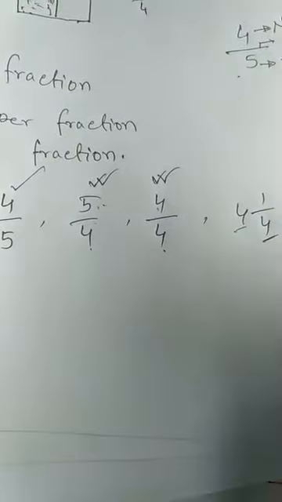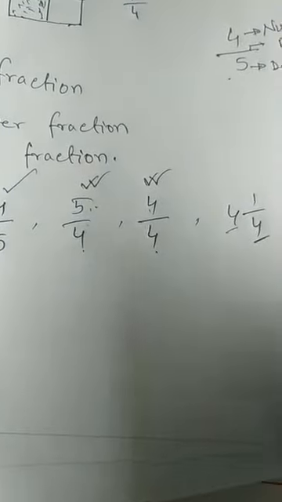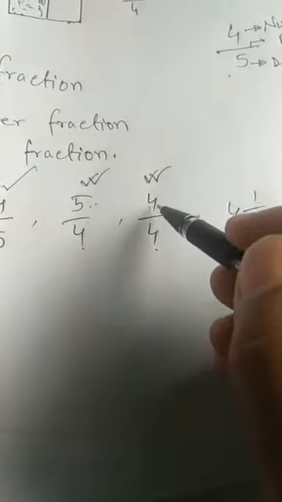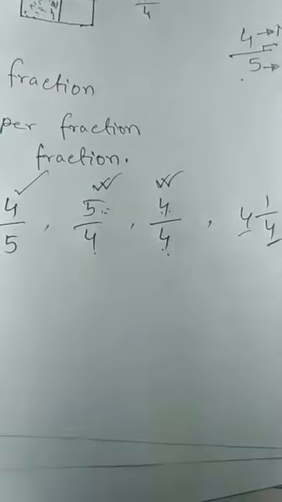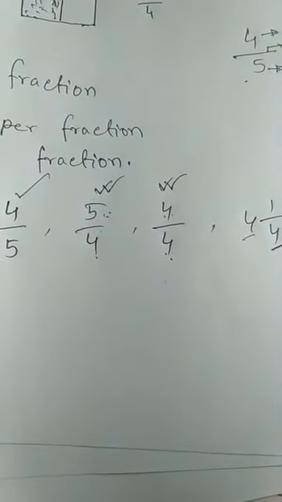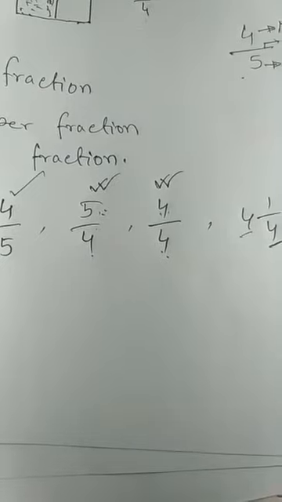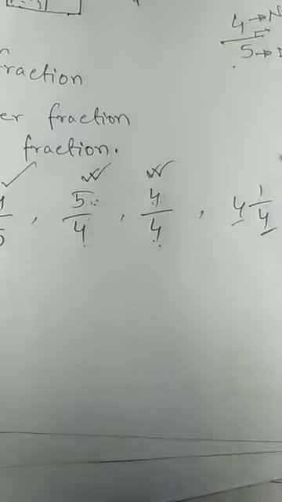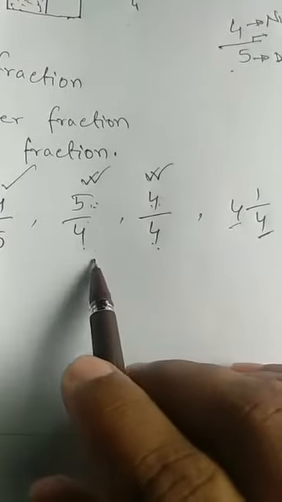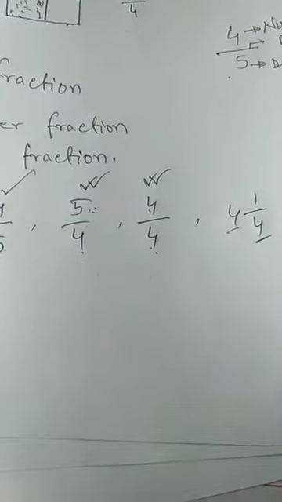I am repeating it again: here it is equal and here it is larger. So there are two conditions for an improper fraction: the numerator must be equal to or larger than the denominator. Then it is called an improper fraction, or a fraction equal to 1 or larger than 1 is called an improper fraction.